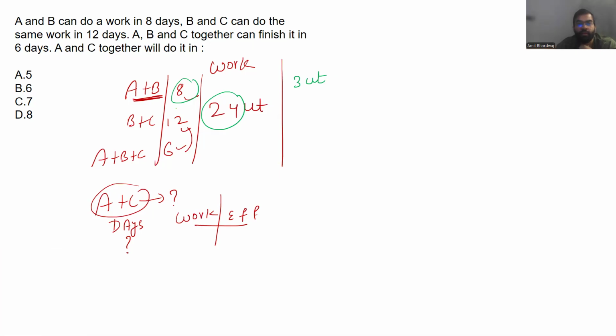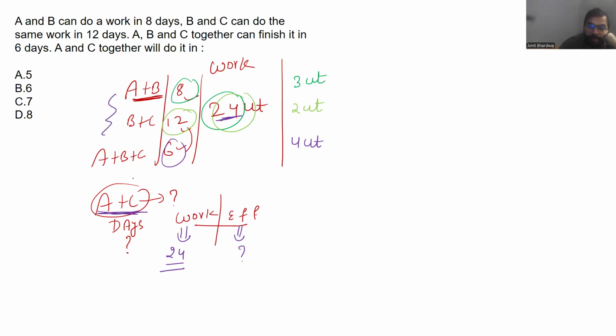Next is 12 days, 24 unit work. Can I claim 2 unit? Done. And the next point is, if 6 and 24 means 4 unit work every day. Done. So what I need to understand, what is a work? Work is in front of us, 24, not a tough task. Tough task is to find out A and C together efficiency, because we don't have this, right?